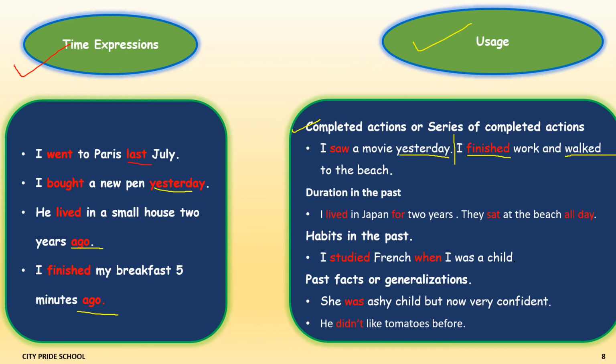Then to show duration in the past tense, I lived in Japan for 2 years. So for is a word which is always used to show duration. For how many years? For 2 years. Then the second example is, they sat at the beach all day. So all day, they sat at the beach is a simple past tense sentence.